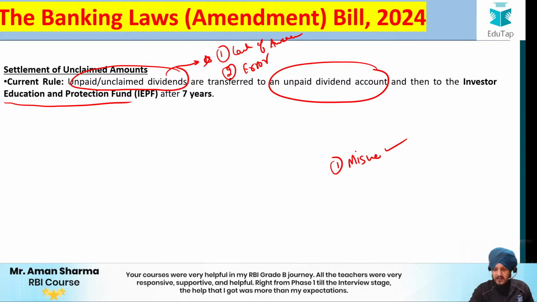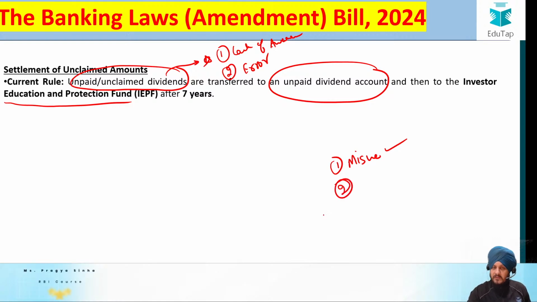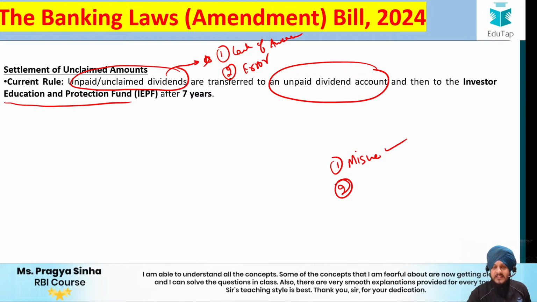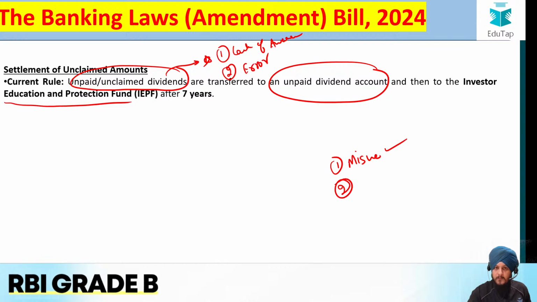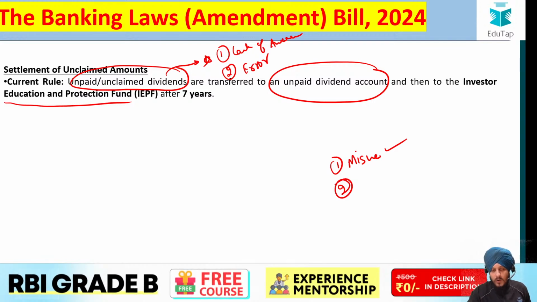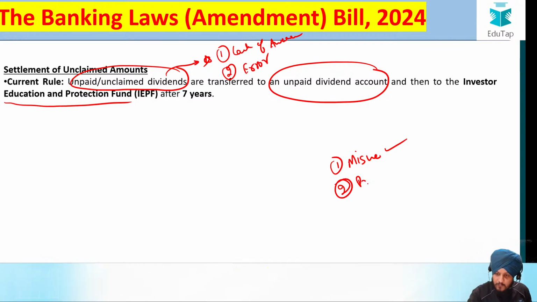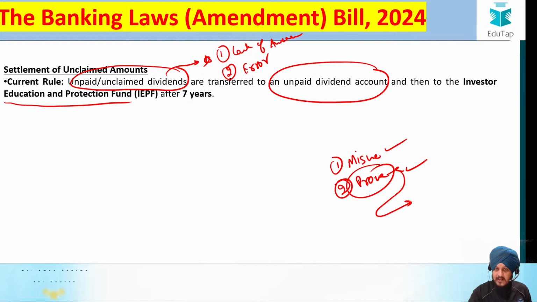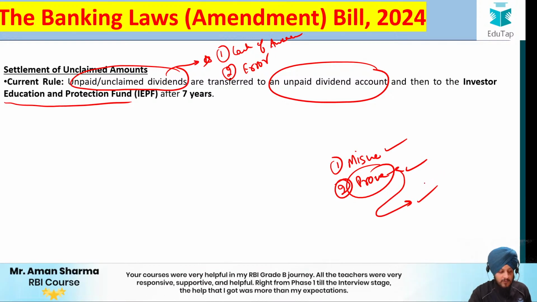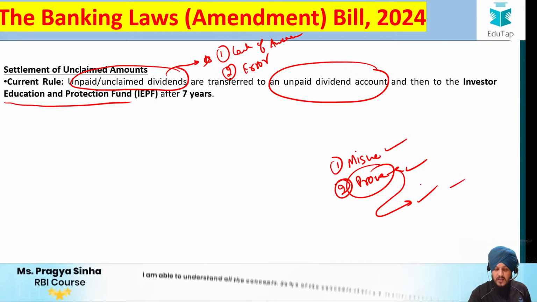The second thing is that if tomorrow the investor comes and says that I forgot to claim my unclaimed dividends, so please send the ownership of these unclaimed dividends to me, the authorities are going to say, first you have to prove that these unclaimed dividends belong to you. If the investor is able to prove that, then yes, the unclaimed dividends will be sent to that investor. Otherwise, they will stay in the IEPF fund only. Fine, so that is the idea.